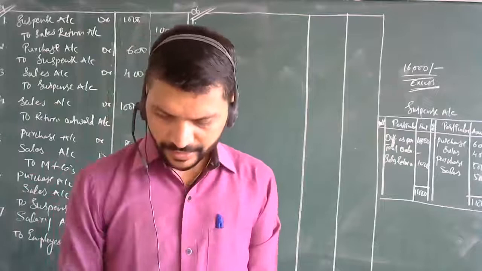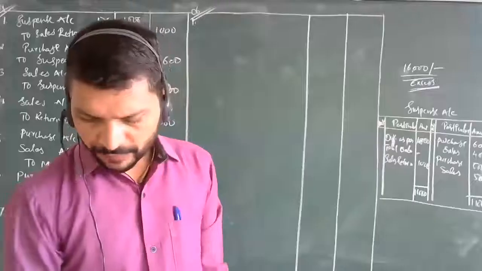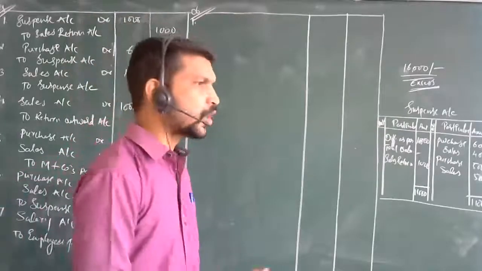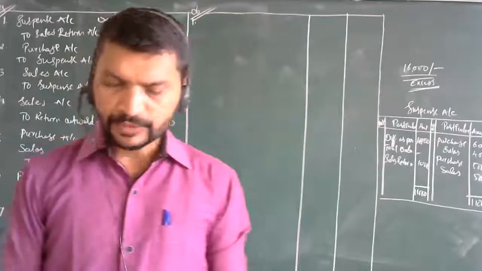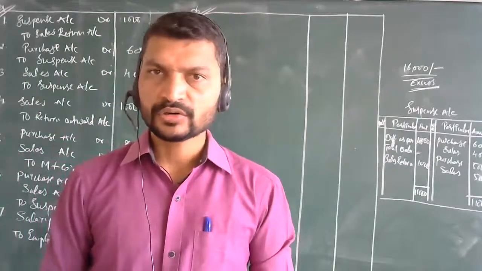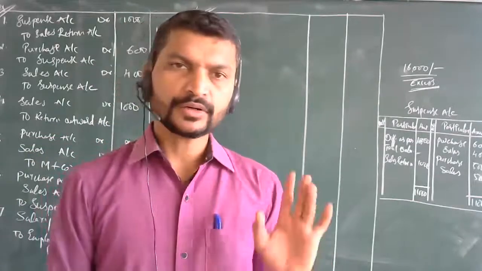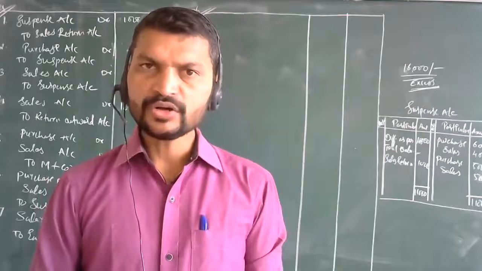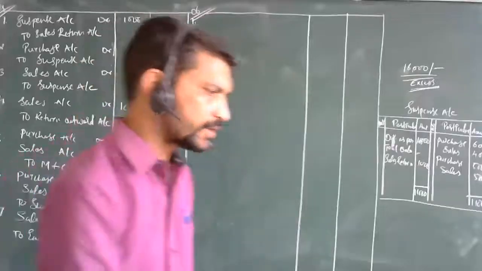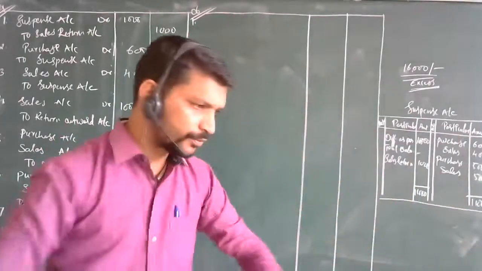First error: cash received from Mohit, rupees 4,000, was posted to Mahesh account. Now here it is a wrong entry. Actually it was received from Mohan, but it is posted to the Mahesh account. So now here the entry will be taken in the name of Mahesh account as well as in the name of suspense and Mohan's account. So here we are going to have more entries over here.